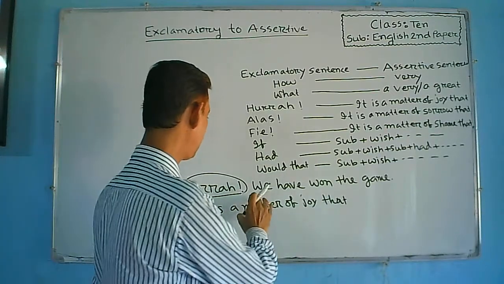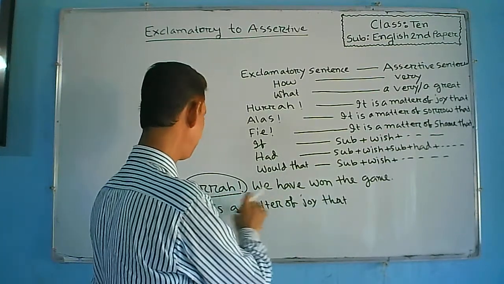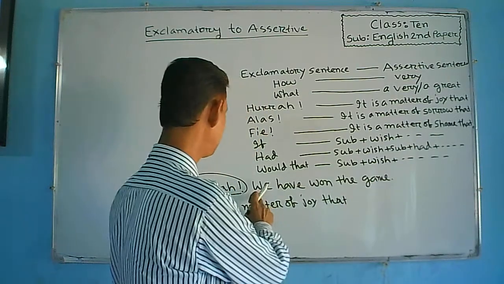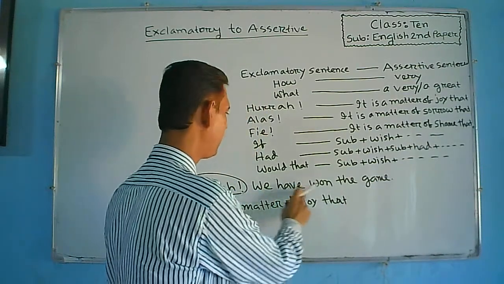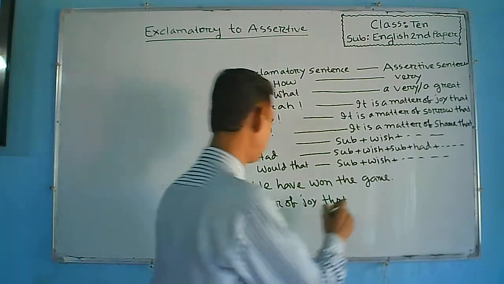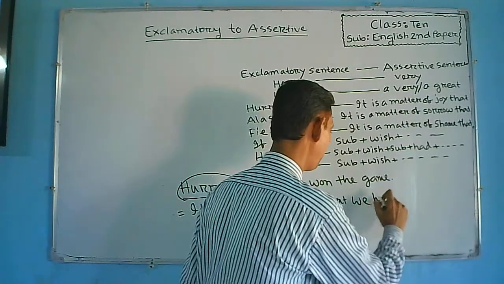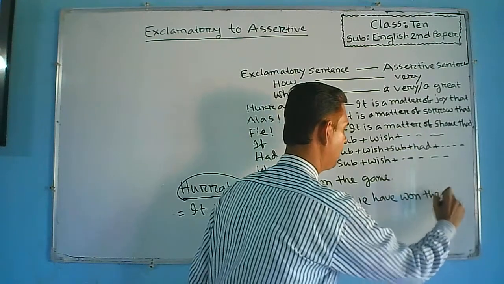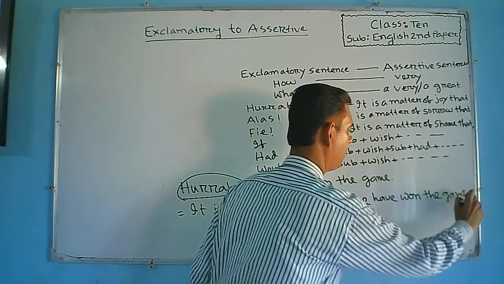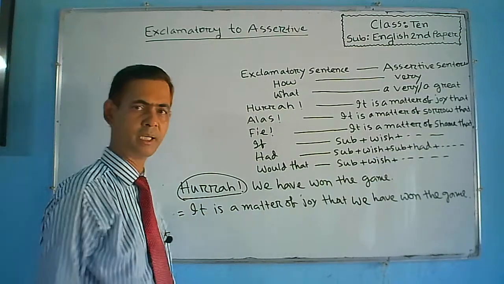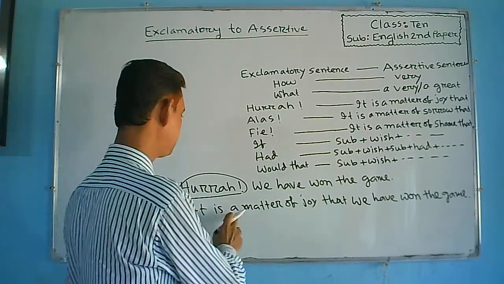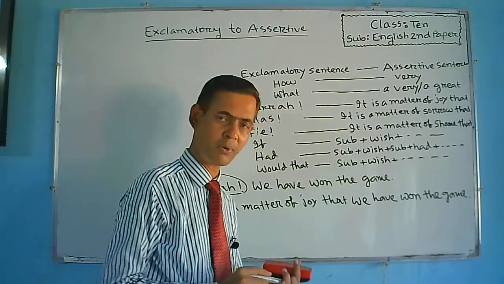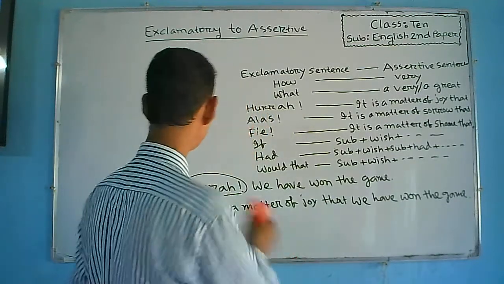Then the rest part that is given after hooray will be used here. So what is the rest part after hooray? We have won the game. So write down, we have won the game. So the sentence stands for, it is a matter of joy that we have won the game. Okay, understand everybody?